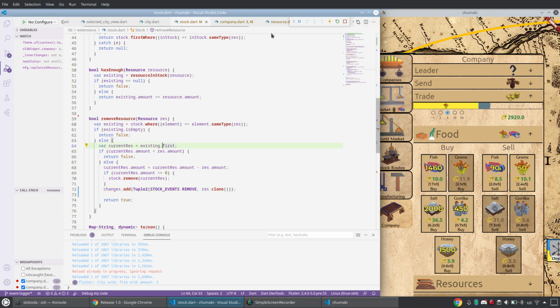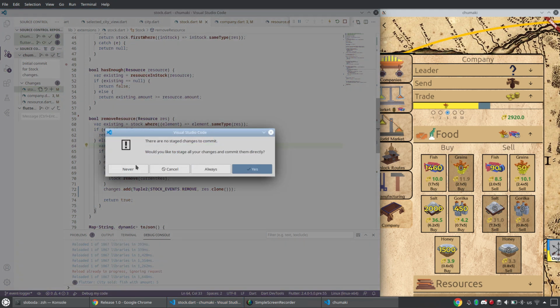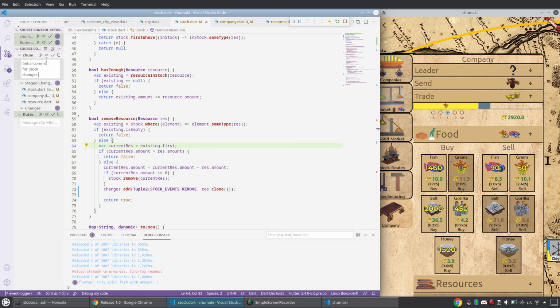Okay, good. So we can listen to it. Let me quickly commit it. Initial commit for stock changes. Yeah, so stock cancel. Forgot to stage. Okay, good. I can listen to it.